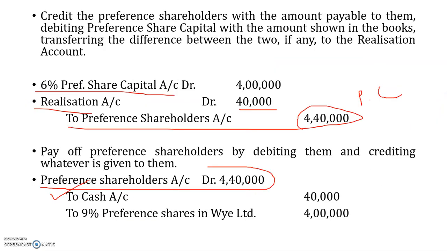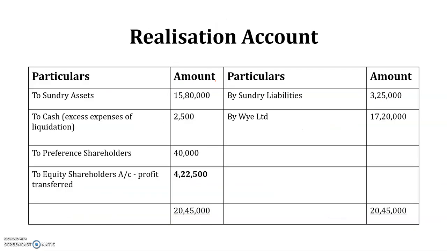To cash, the cash was rupees 40,000 and preference shares was rupees 4 lakh. So you need to simply credit cash with 40,000 and to 9% preference shares. Remember, this is the new preference share of rupees 4 lakh. That is how the preference shareholders are paid off. Next, in order to get to the equity shareholders, we need to prepare two working notes.